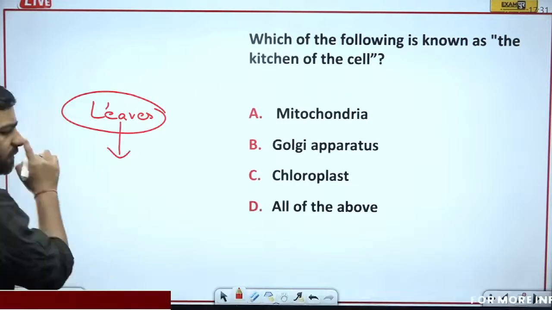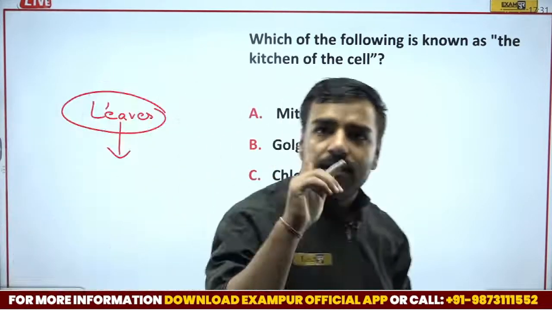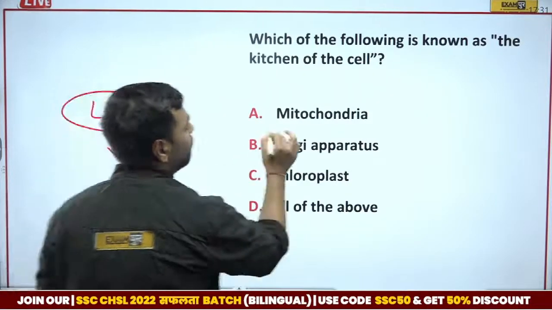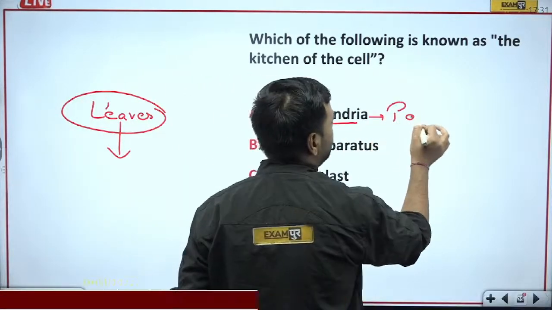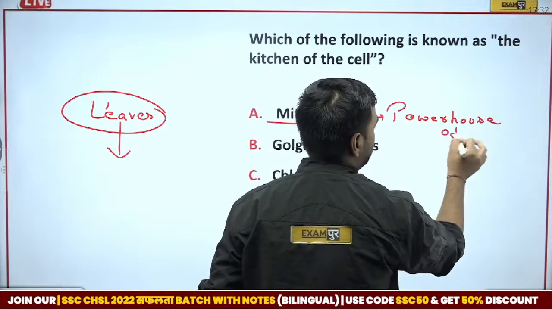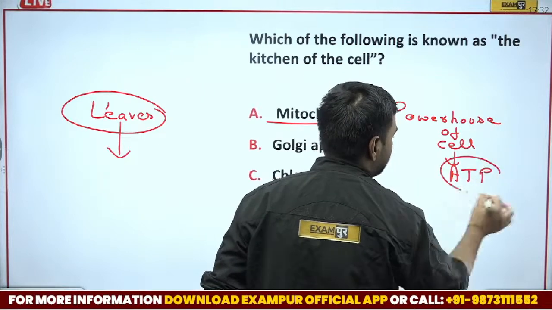If I talk about the leaves part, here we have that green colored pigment, right? So here chloroplast is actually the kitchen of the cell, but mitochondria is known as the powerhouse of the cell, and the energy formed here is in the form of ATP.